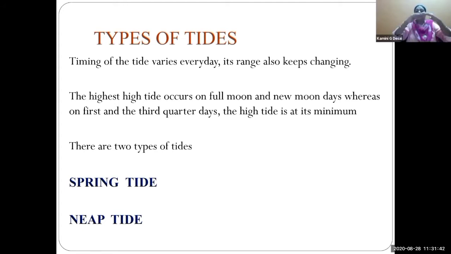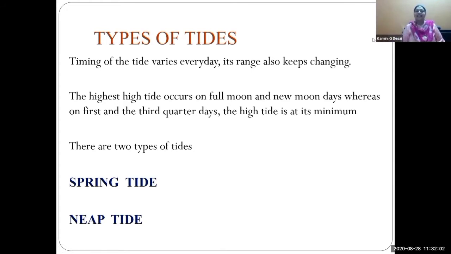Yes. So on full moon day and new moon day, we cannot see the moon in the sky. The moon is there, but the sunlight is not on the moon, and that is why we cannot see the moon on that day.